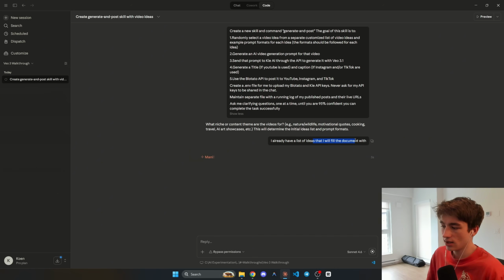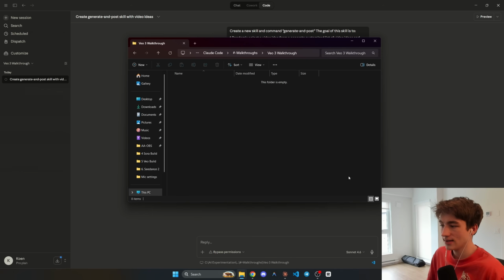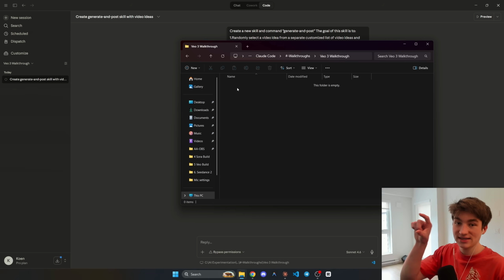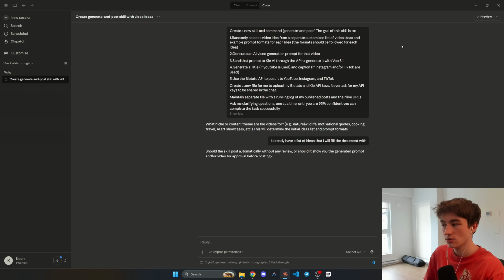The reason I say fill the document with is because if we open up our file explorer here, this is where Claude is going to start filling all of its project files. So there's going to be a text document in here, which is what we're asking it to do. And that's where we'll type in our ideas for what we want it to generate, because we asked it for that in the prompt right here.